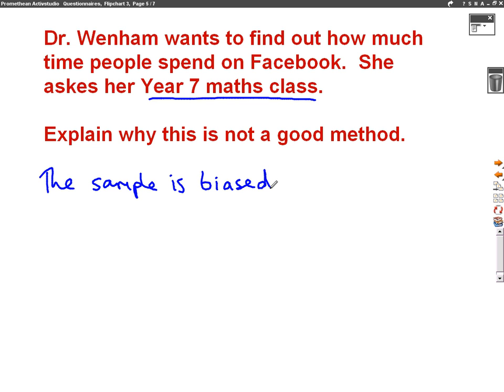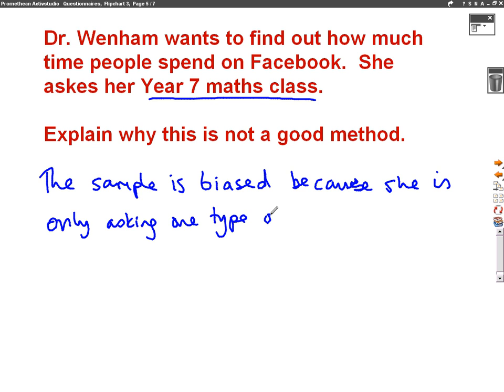And the reason it's biased, unfair, is because she's only asking one type of people. So the sample is biased because she is only asking one type of people.